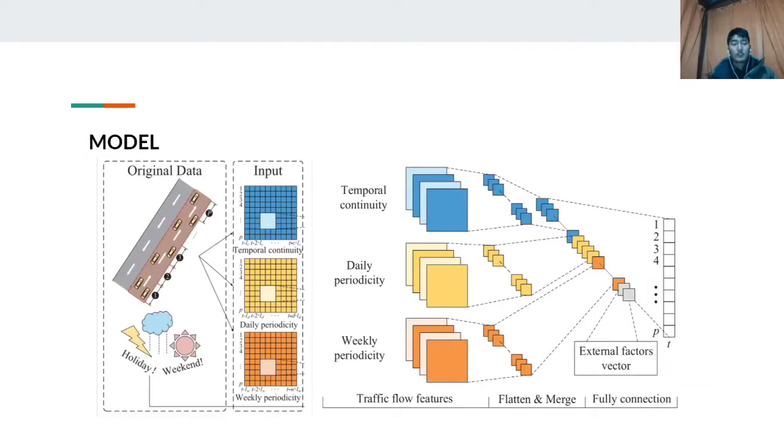So our model consists of two parts. One is three types of spatial temporal features, and second is the external factors and spatial temporal features. Unlike raw images, where several pixels represent similar features, in the input matrix for the traffic flow each pixel holds real meaning of the traffic flow.